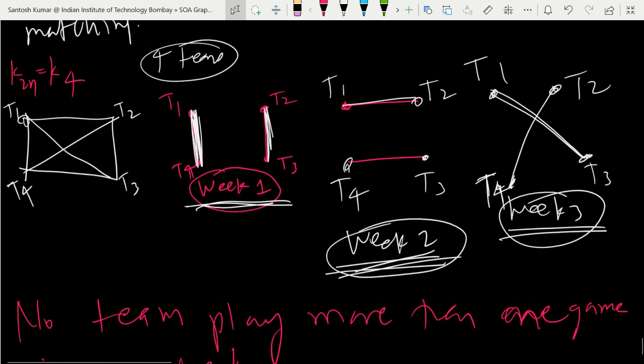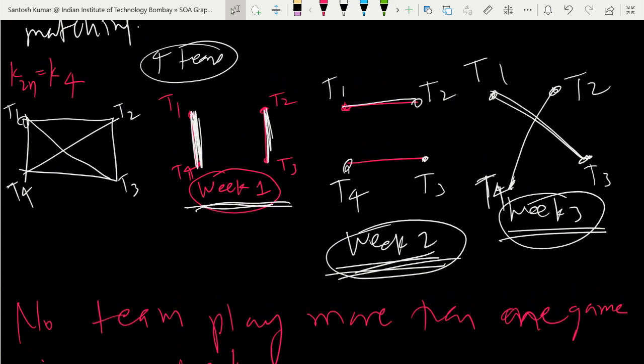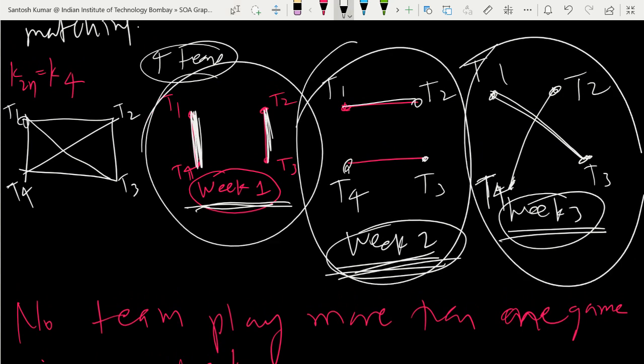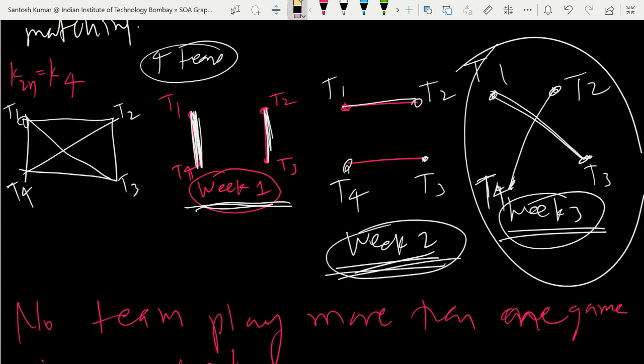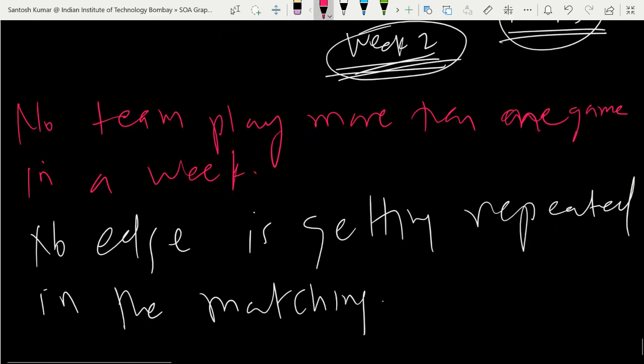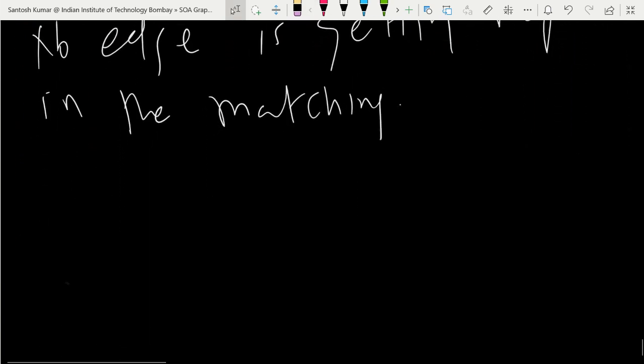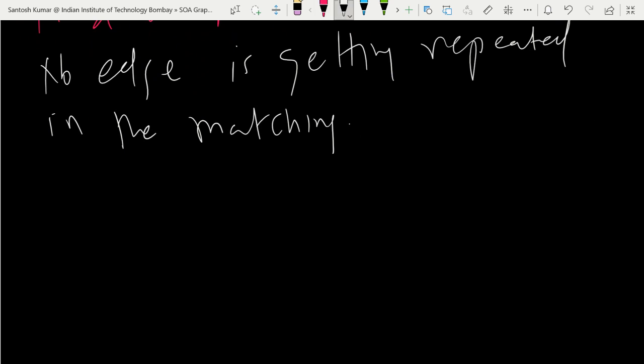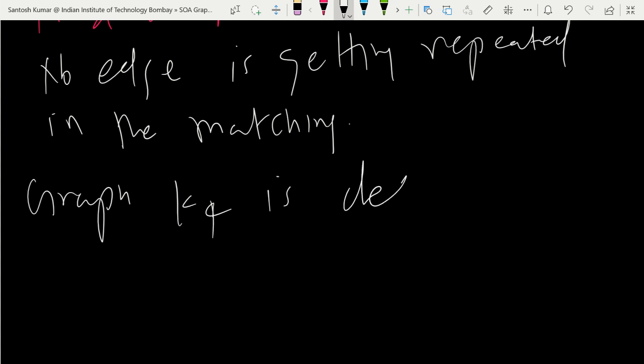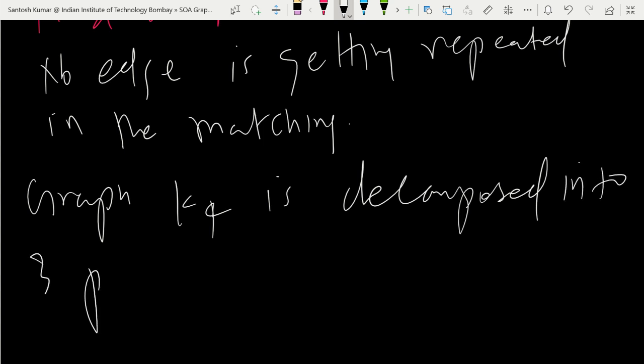Okay. Here week 1, week 2, week 3. This is the matching for the first week, this is the matching for the second week, this is the matching for the third week. So what we have is that graph K4 is decomposed into 3 perfect matchings.